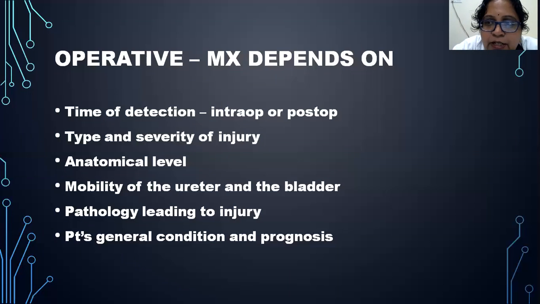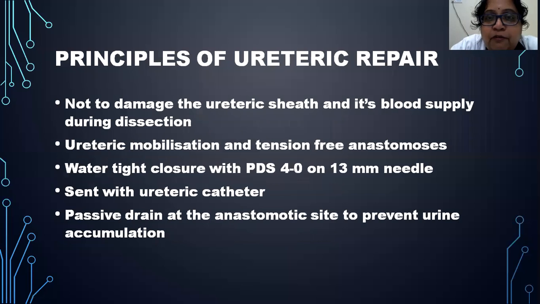And what is the pathology leading to injury? Pathology means whether it is an injury because of kinking, ligation, or damage to the ureteric sheath. You have to ascertain all the causes of this, and then you have to proceed to how to deal with each and every cause. And before you plan on any of this, even the patient's general condition and prognosis should also be kept in mind. Now, what are the principles of repair of the ureteric injury?